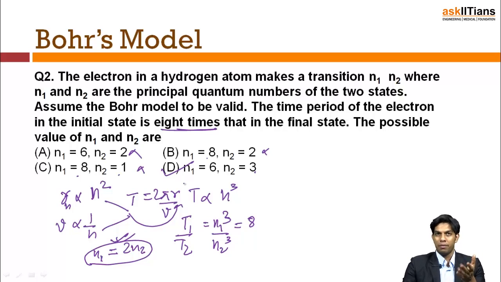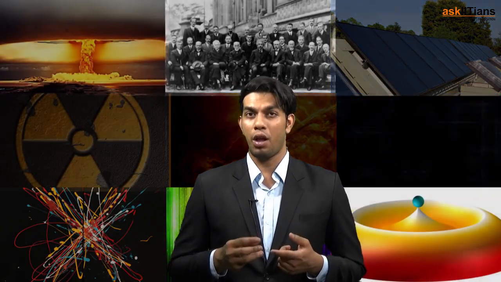Now the takeaway points from this particular video is how Bohr corrected Rutherford's major drawback, which was pointed out by Maxwell's theory of electrodynamics. How he actually covered it up with a simple postulate, that is, my orbit is a stationary orbit.